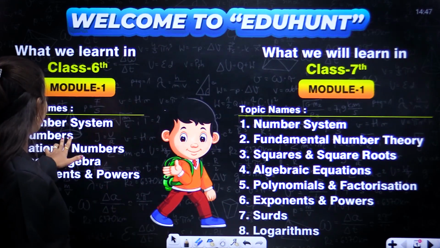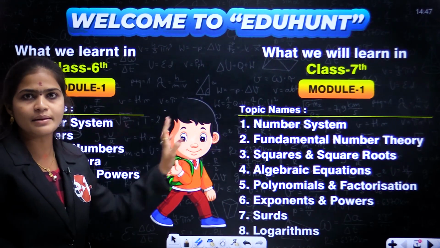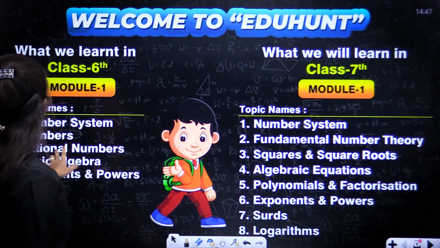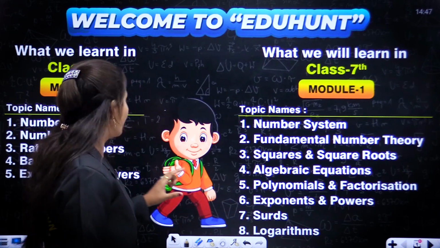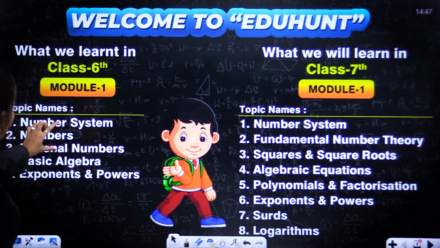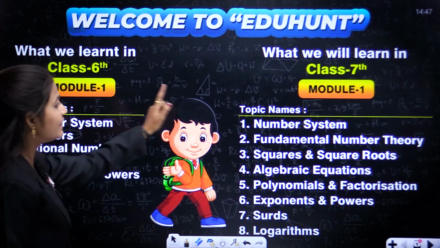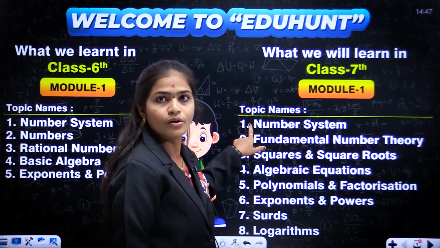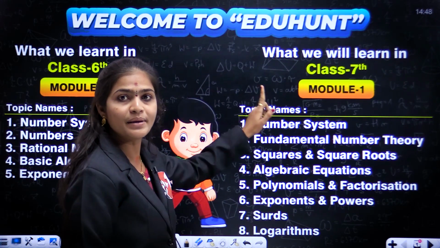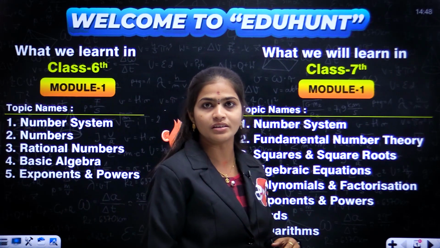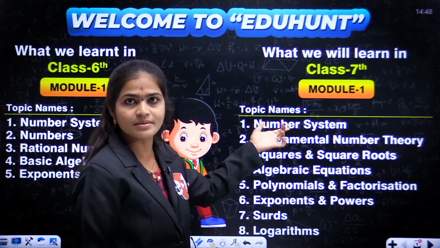Okay, next numbers also will come under number system. Next rational numbers. Rational numbers is also a type of numbers, no? So by combining these 3 concepts we will learn about these 3 in number system here. Okay, just these 3 concepts are basics. Along with those 3 basics we have some other information that is there in number system.